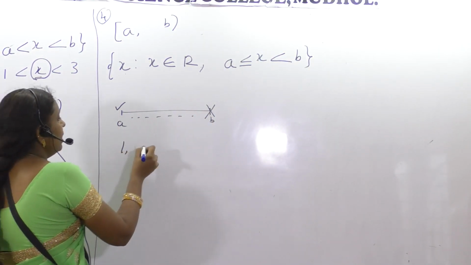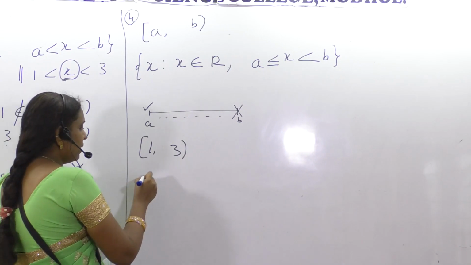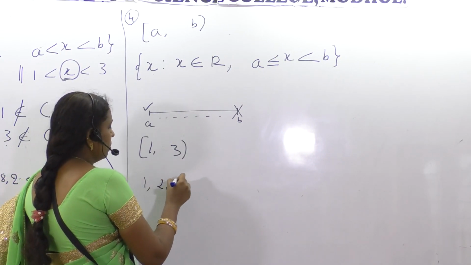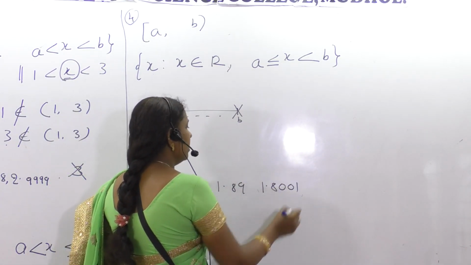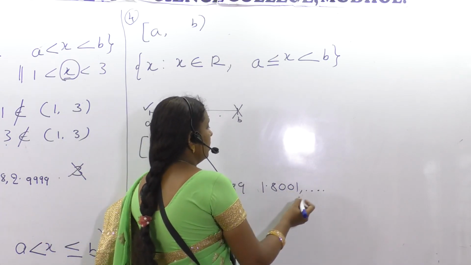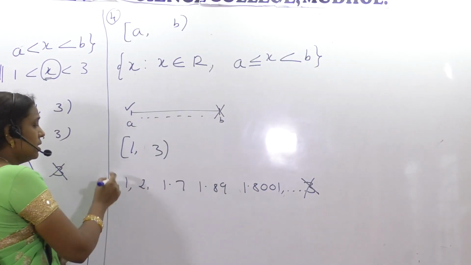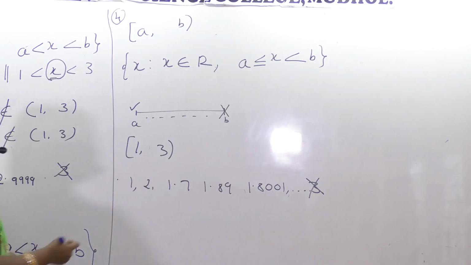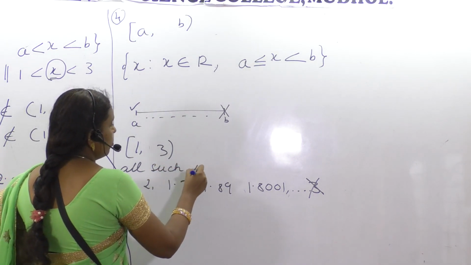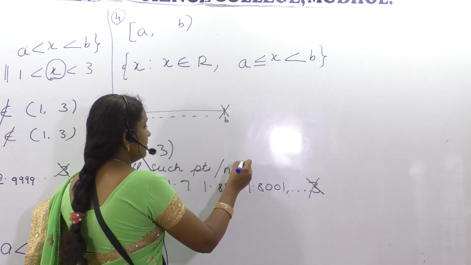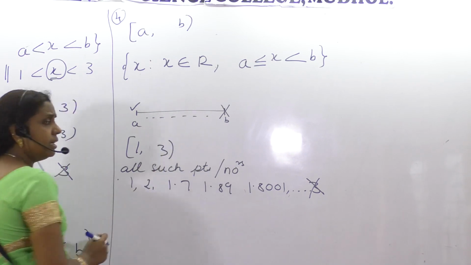For example, 1, 3, like this. Any number: 1, it can be 2, 1.7, 1.89, 1.8001, anything. 3 it should not be. So all these points belong to such an interval. All such points or numbers lie in this closed 1 and open 3 interval.